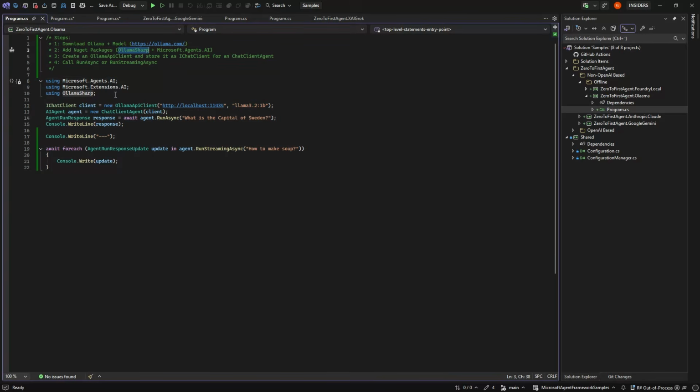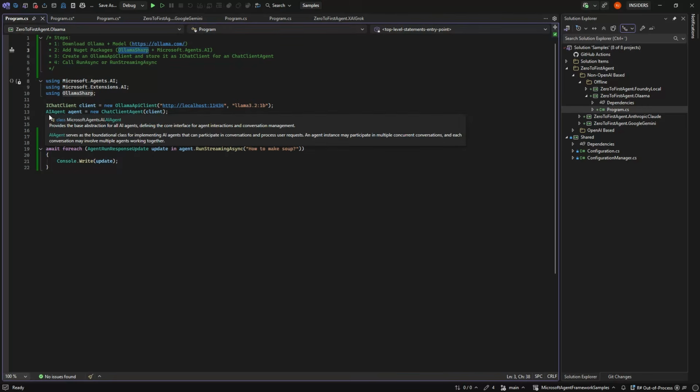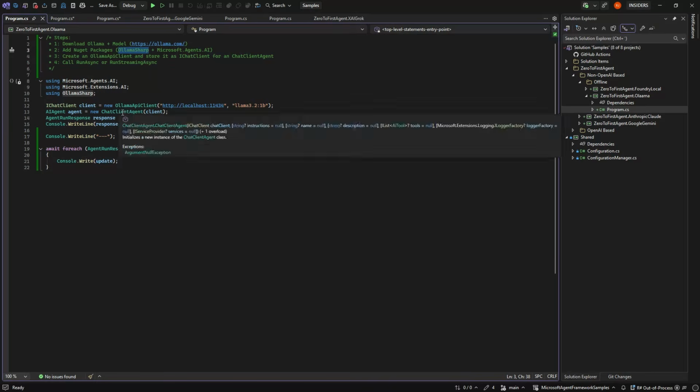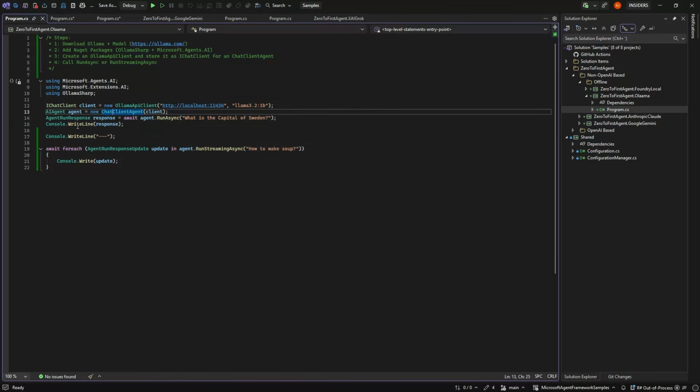You then need to use an OllamaSharp client, which is just again a NuGet package, and the Microsoft Agents AI. And just as we saw with Gemini, we then get an IChatClient from that that we can turn into an AI agent and run exactly the same as before.